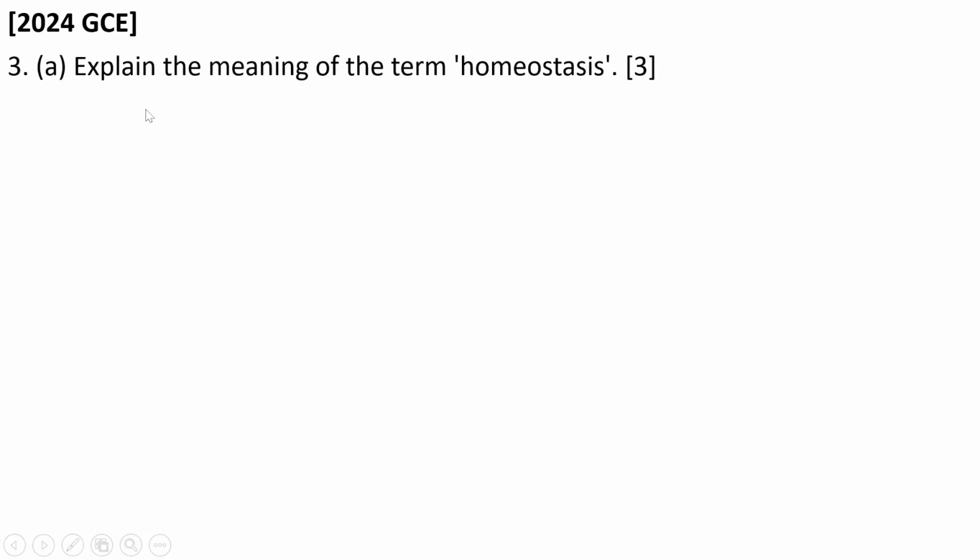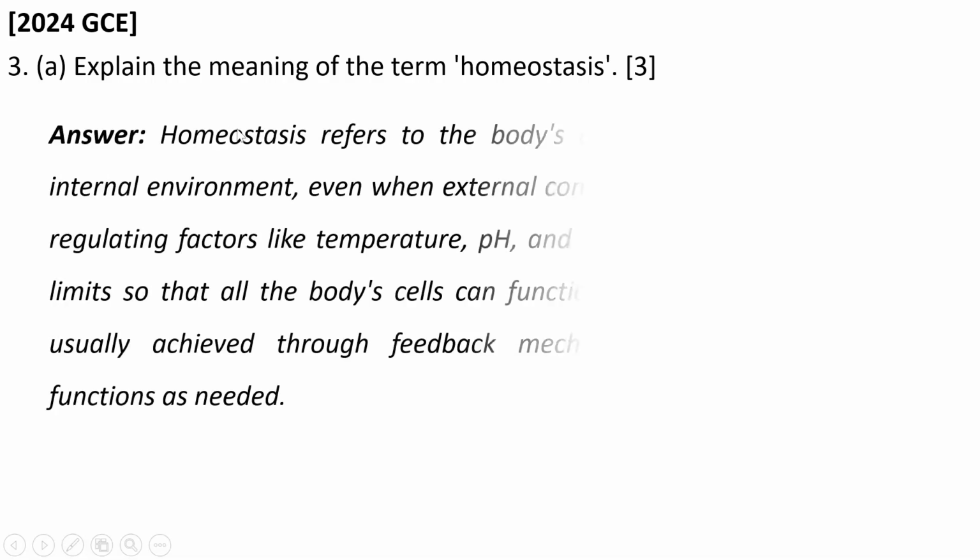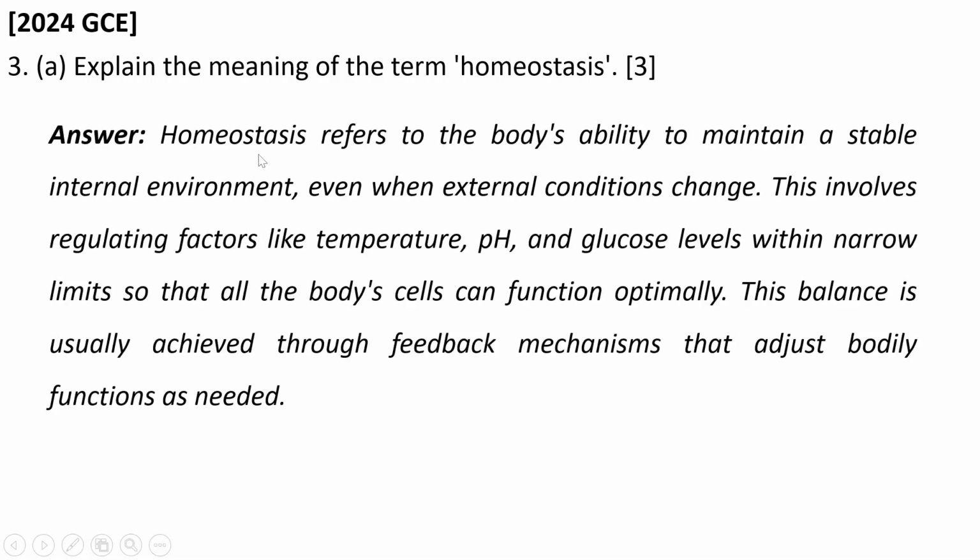Then we got to another question which came in 2024 at GCE. Oh, it was again the same question repeated. It was on 3A: explain the meaning of the term homeostasis, 3 marks. Here you say homeostasis refers to the body's ability to maintain a stable internal environment even when external conditions change.